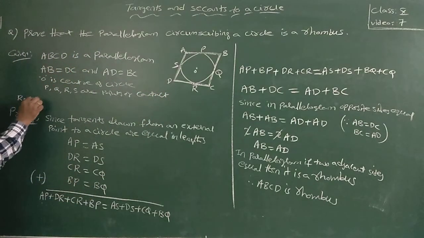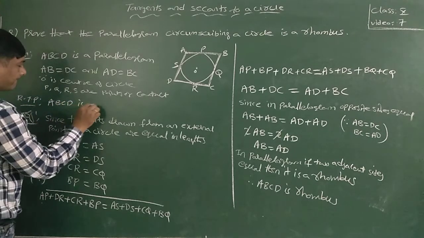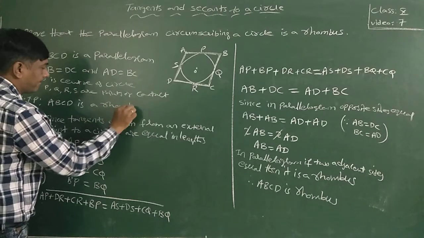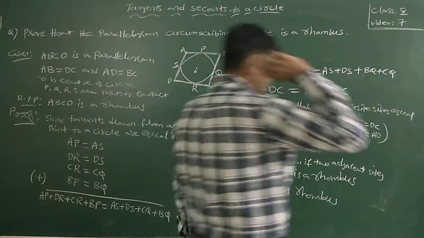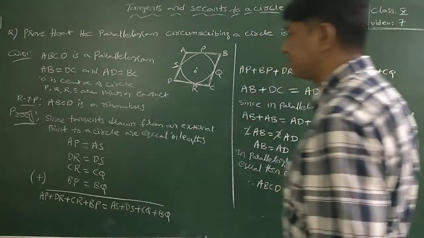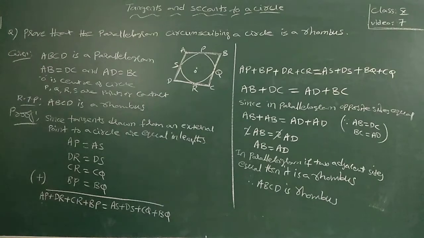Required to prove is ABCD is a rhombus. Sorry, I forgot it, please correct that one. Required to prove is not right; just I proved it.